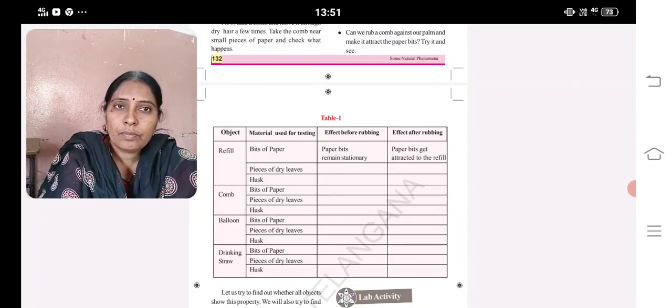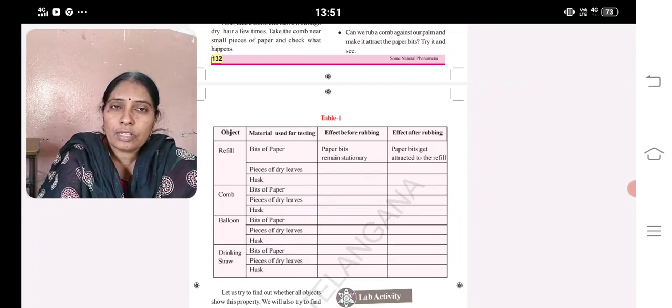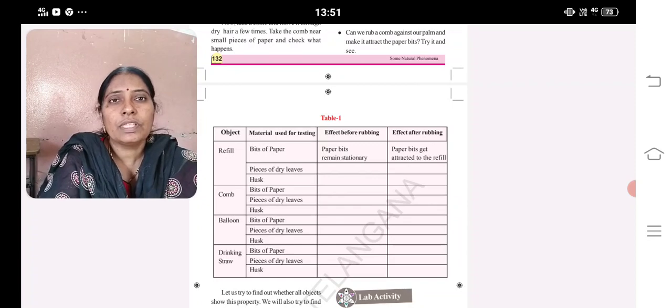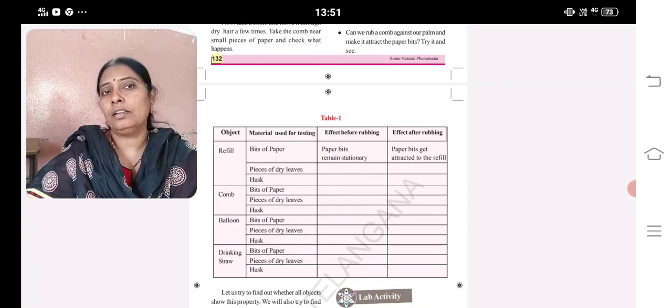Next, effect before rubbing, effect after rubbing. Before the rubbing also you check whether it is attracting or not. After rubbing also you check whether it is attracting or not.